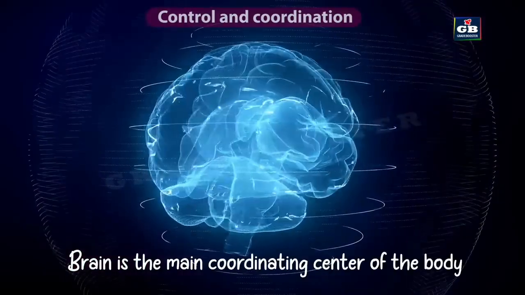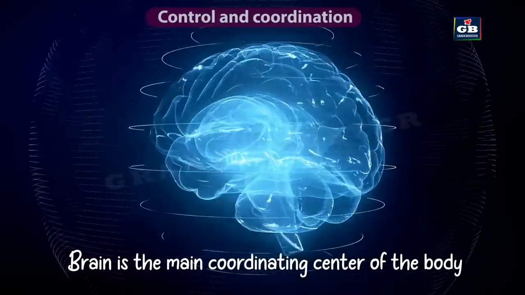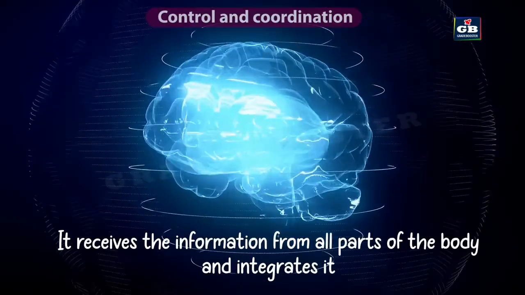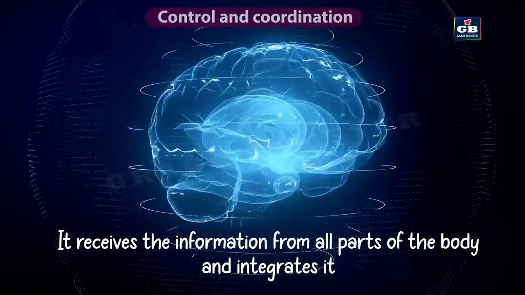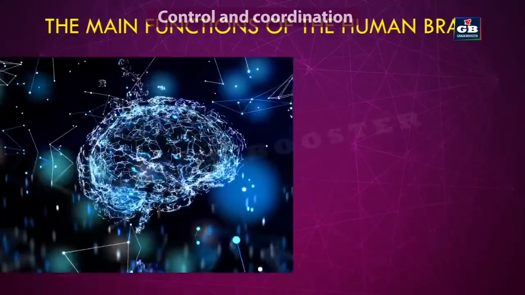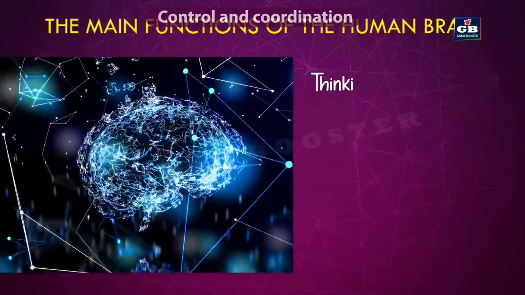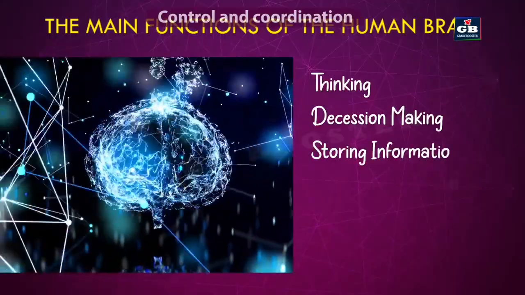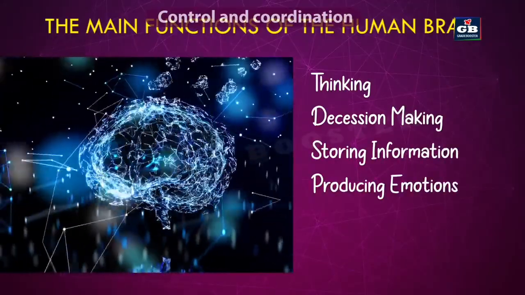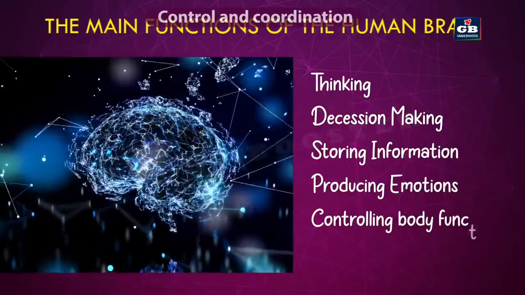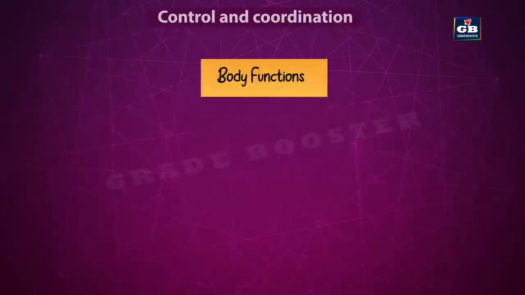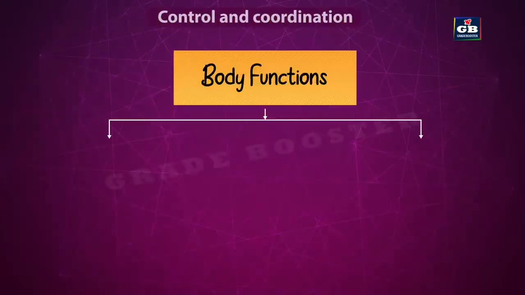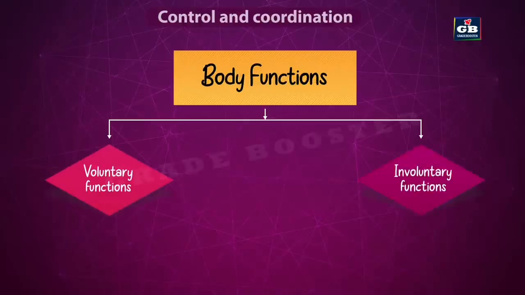Brain is the main coordinating center of our body. It receives the information from all parts of our body and integrates it. The main functions of our brain are thinking, decision making, storing information, producing emotions, and controlling body functions, both voluntary and involuntary. The functions that are under our will are called voluntary functions.